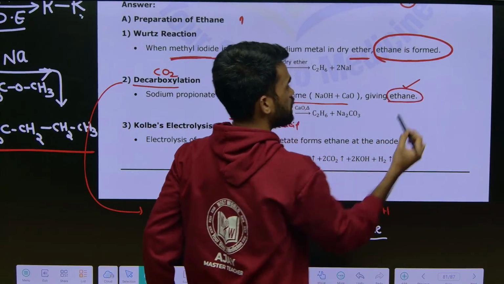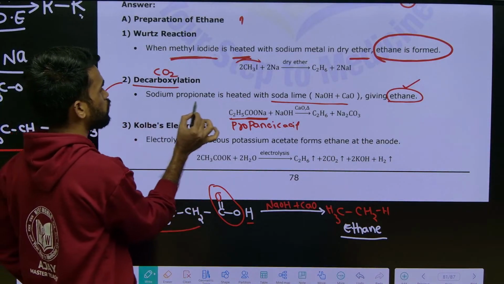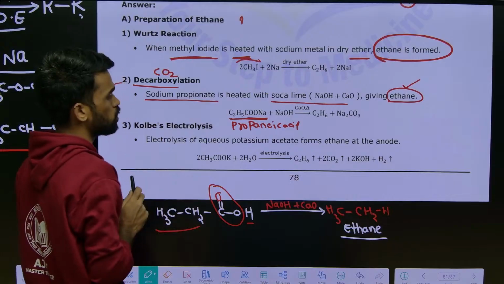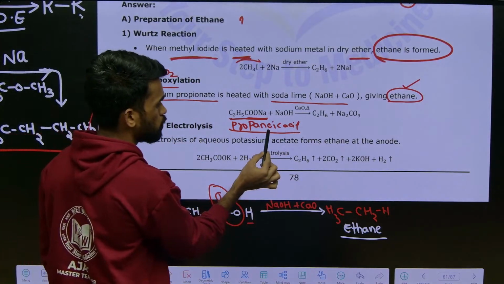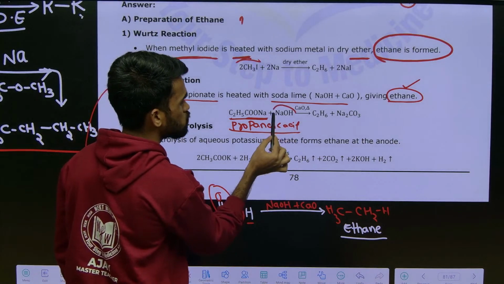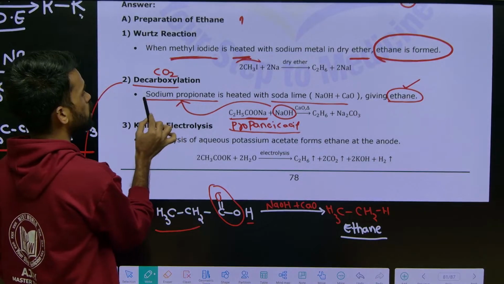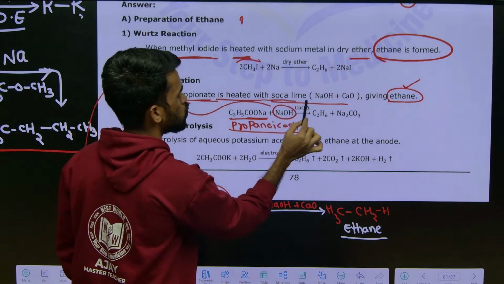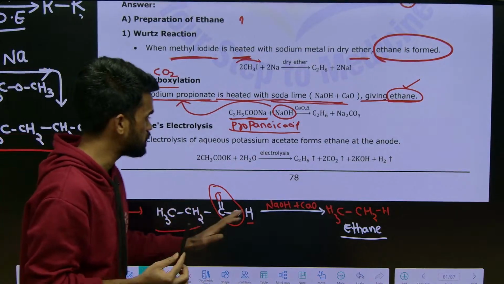Here it is mentioned as sodium propanoate. No issues whether it is sodium propanoate or propanoic acid here, because propanoic acid, upon treating with sodium hydroxide, forms sodium propanoate. So sodium propanoate is heated with soda lime, giving ethane. This is the reaction.